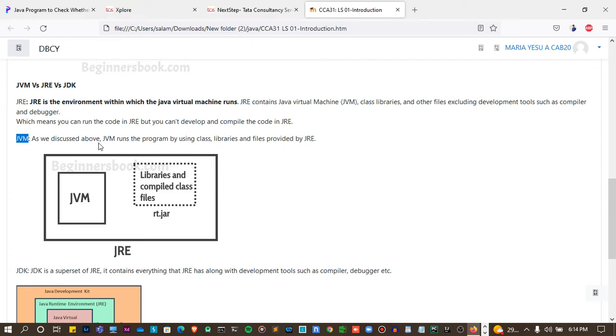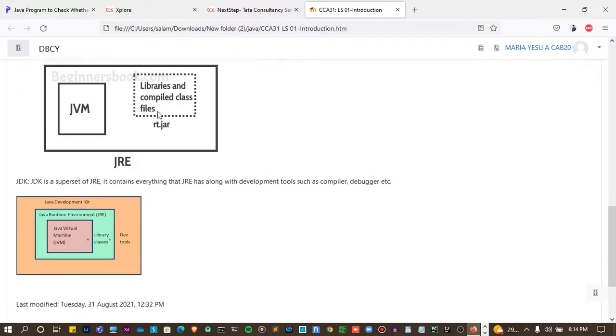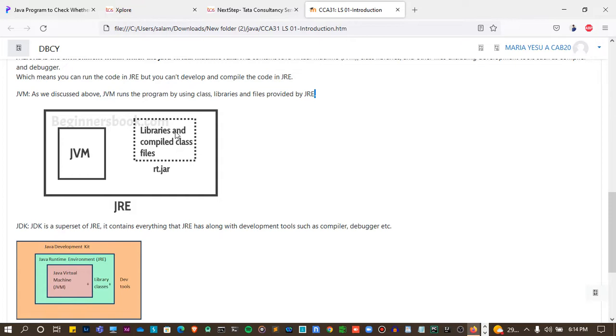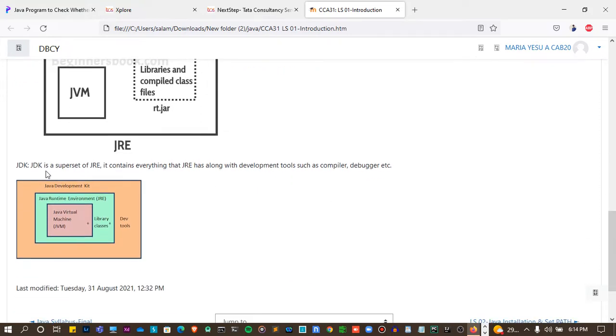JVM, as we discussed above, runs the program by using classes, libraries, and files provided by the JRE. With the help of these libraries and classes, JVM runs the Java program. You should understand: inside the JRE there is a JVM, and rt.jar, which is a collection of libraries and compiled class files. What is JDK?